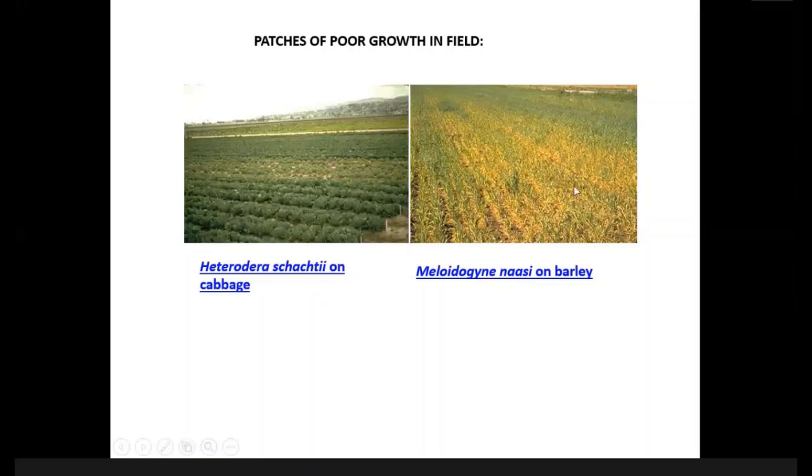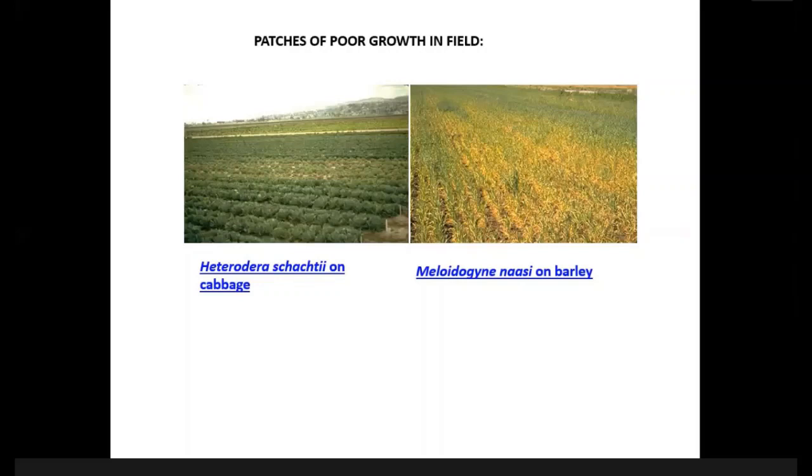Also over there, Meloidogyne causes infestation in this row, for example. But over there, you can see green. So there is actually a patchy distribution of nematodes in the field. All the nematodes are not distributed all over the field. Nematodes remain in the field in aggregated, cluster form. The nematodes will gather together in one place, and in the surrounding area there will be no nematodes.